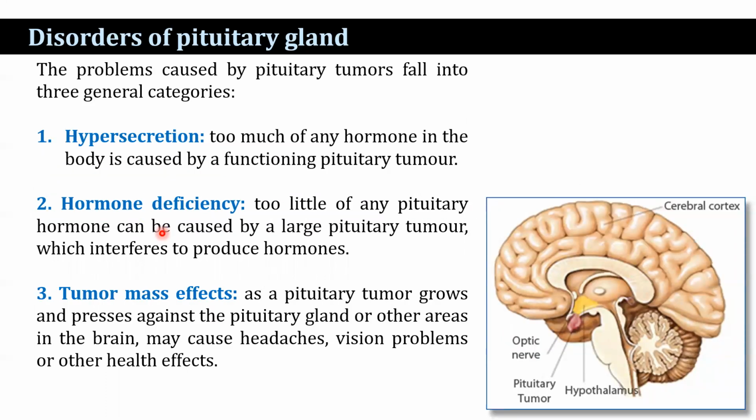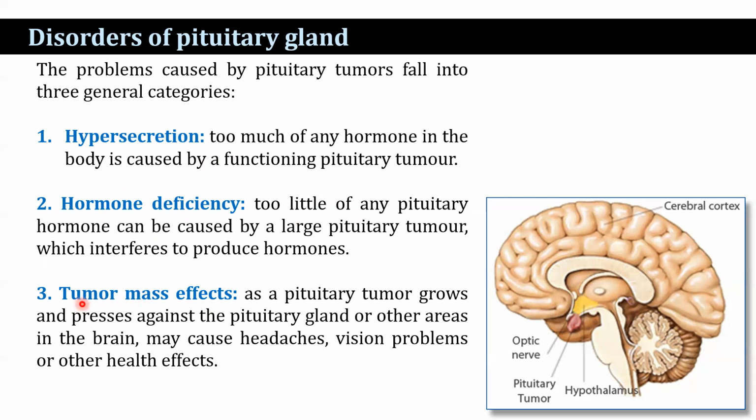hypersecretion, hormone deficiency, and the last one, tumor mass effects. Hypersecretion is where the pituitary hormones are too much, and that is caused by a functioning pituitary tumor. The next category, hormone deficiency, is too little of any pituitary hormone, and that can be caused by a large pituitary tumor, which interferes with producing hormones.